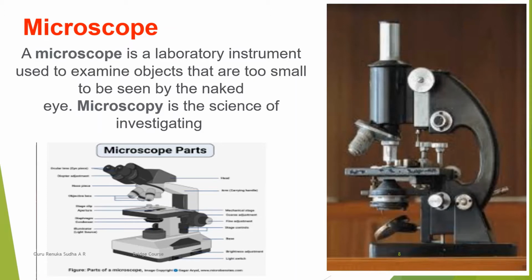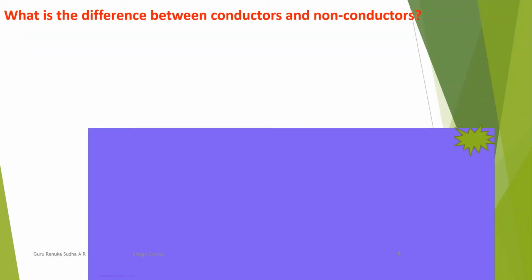Next one, the microscope. A microscope is a laboratory instrument which helps us study the characteristics of microorganisms, that is, organisms which are not possible to see with our naked eyes.